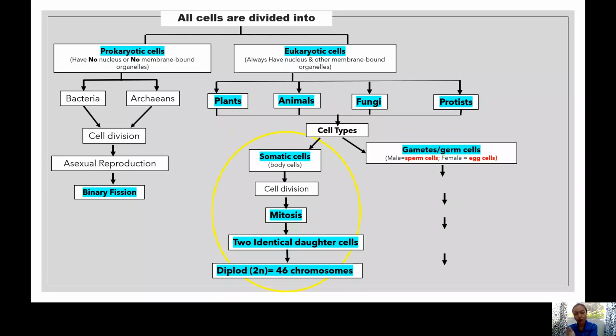When we say chapter 4, that is for the second type of cell, focusing on gametes, also known as germ cells. Remember, these are divided depending on the sex. In males, they have the sperm cell. In females, they have egg cells. Now, the gametes and the germ cells also divide. And we call that meiosis. So that is our topic for this chapter.